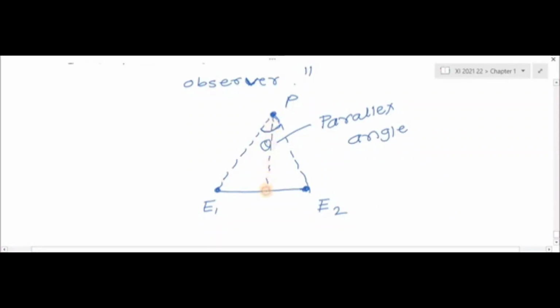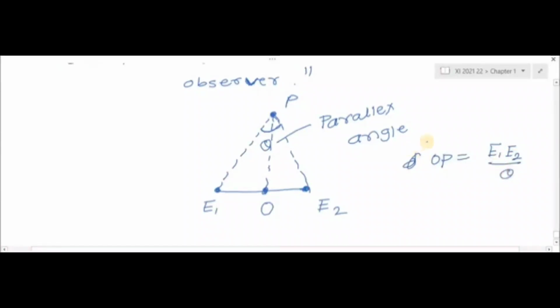So the distance of the object from the observer, OP, we measure using the formula related to arc, angle and radius: distance OP is equal to E1E2 upon theta.